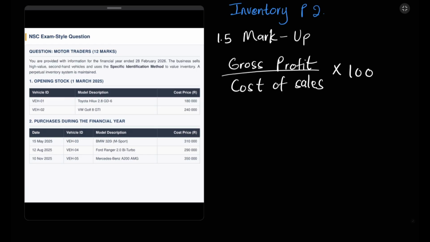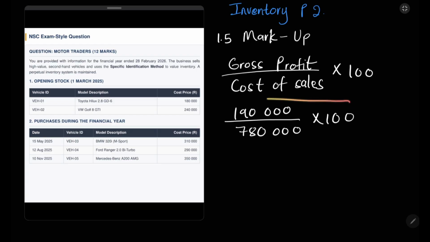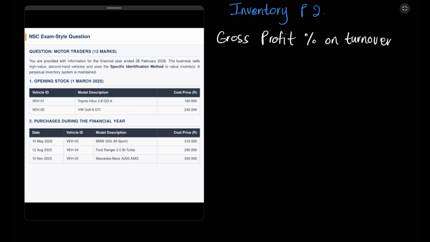So after you've calculated a gross profit, cost of sales, your revenue, and so on, substituting into these formulas will be easy. So our gross profit, we said that our gross profit is 190,000 rand over 780,000 rand times 100. So when you punch this in your calculator, you should get an answer of 24,4, but it should be 24,4% because it's your markup. Now I would say that you should write this in your notes, but you already have the formula as you've watched the previous video. Now let's calculate gross profit percentage on turnover.